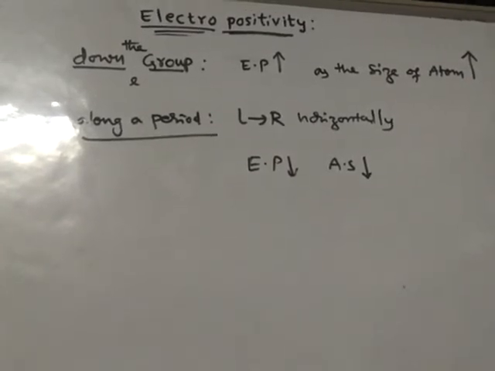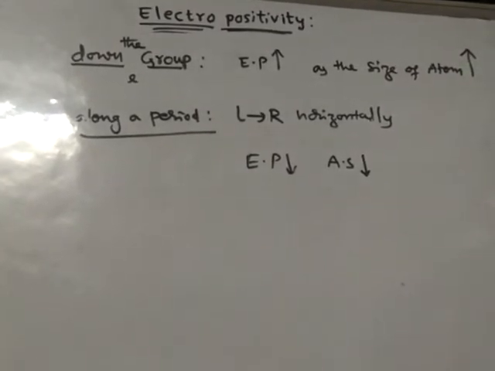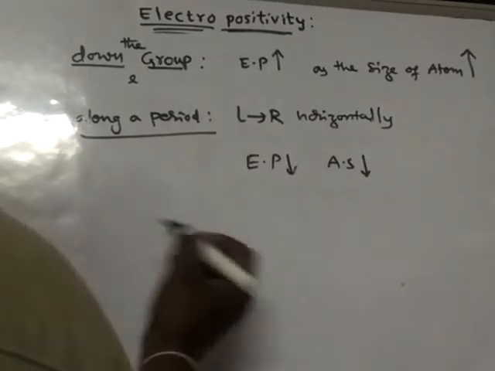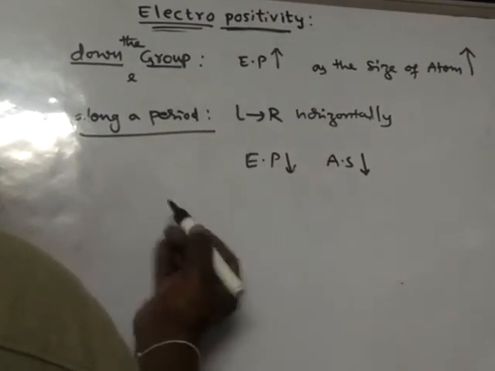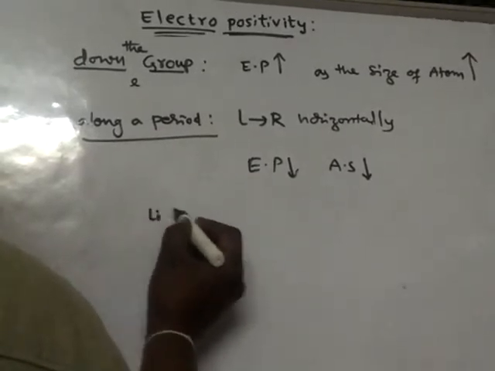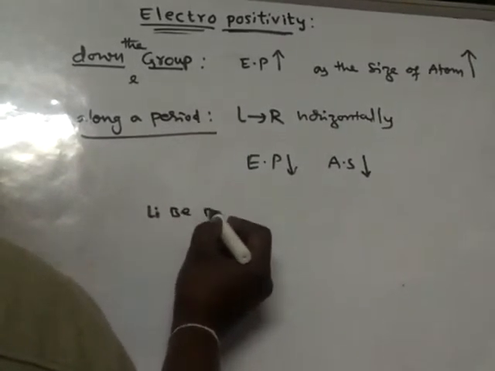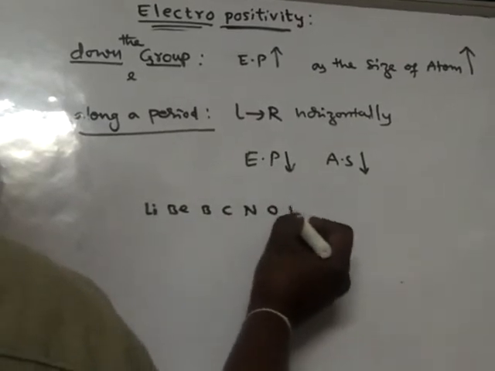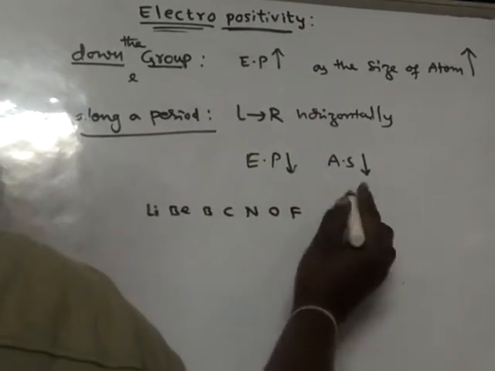In any period, the strong electropositive element is the alkali metal. For example, take the second period: lithium, beryllium, boron, carbon, nitrogen, oxygen, fluorine, neon.